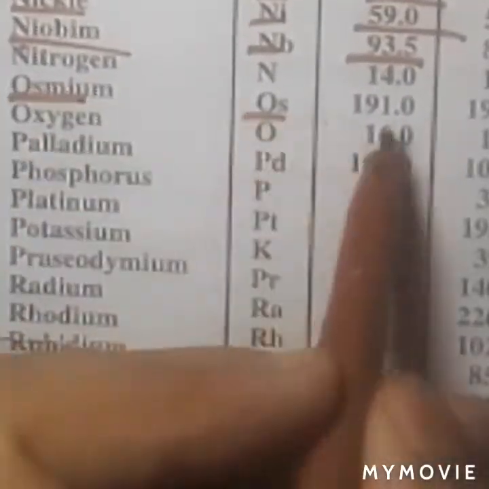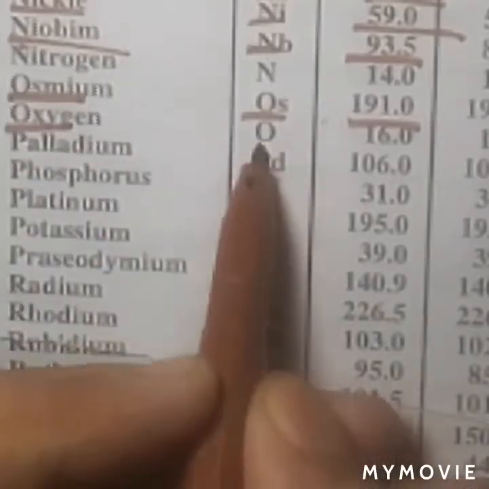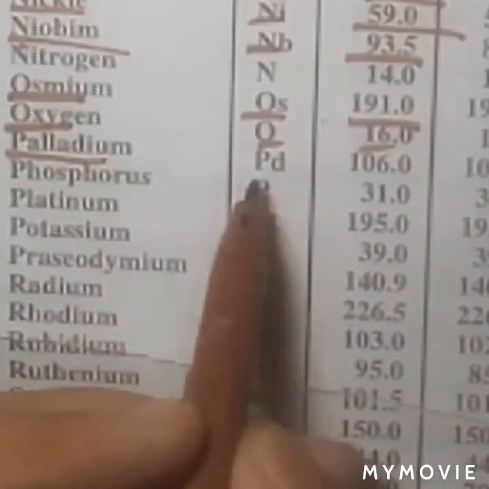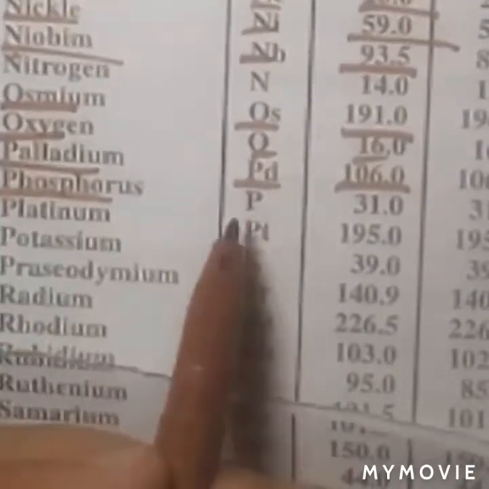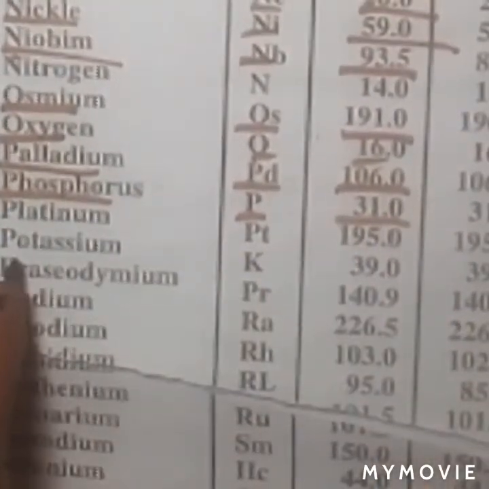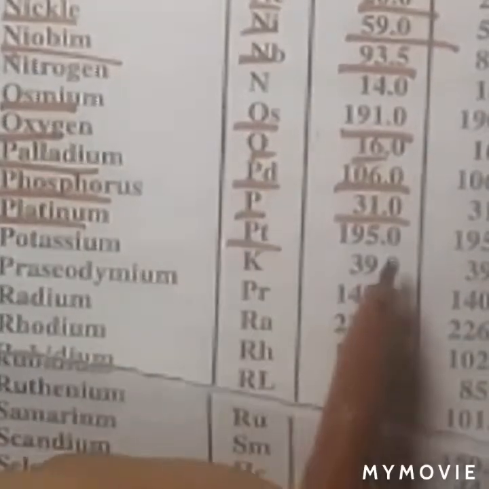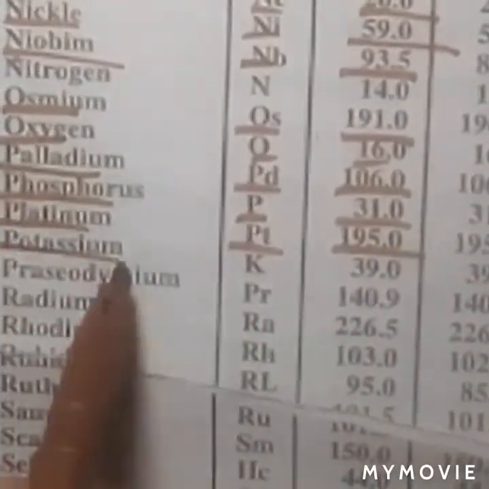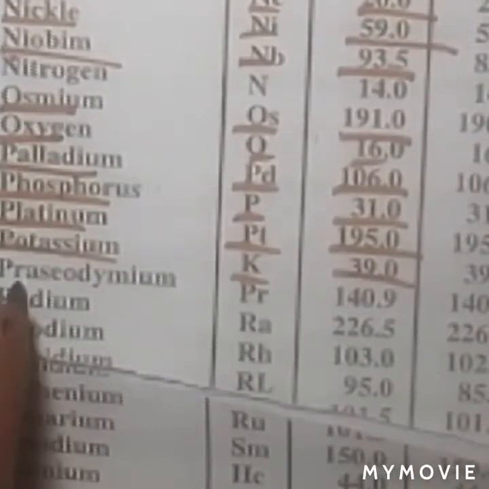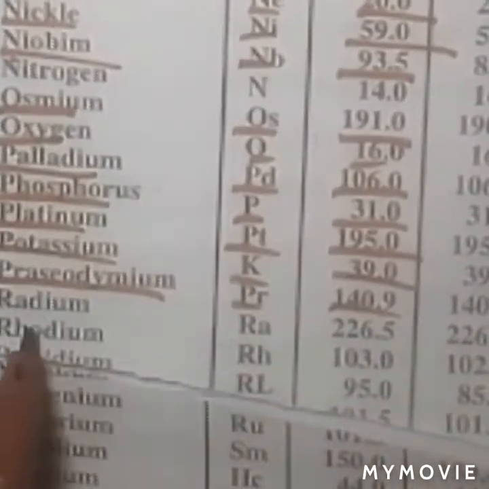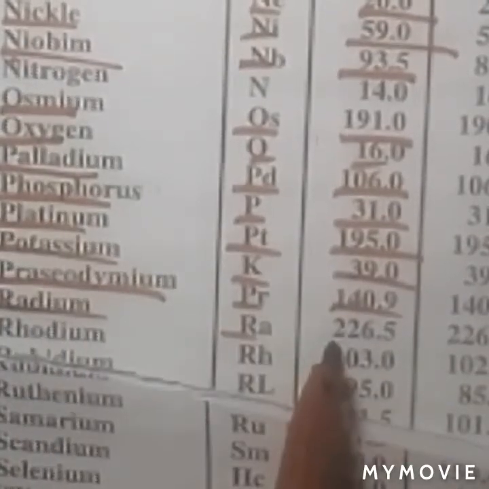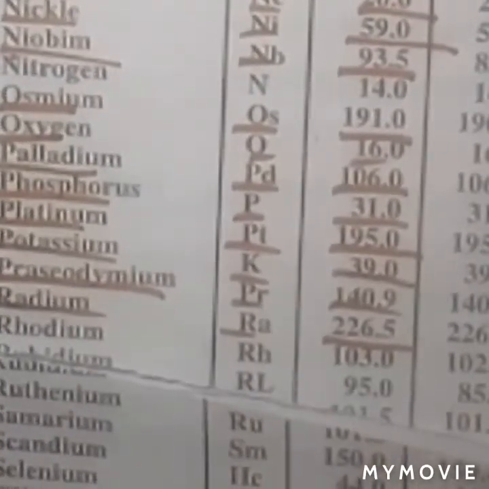Osmium Os 191.0. Oxygen O 16.0. Palladium Pd 106.0. Phosphorus P 31.0. Platinum Pt 195.0, potassium K 39, praseodymium Pr 140.9, radium Ra 226.5.